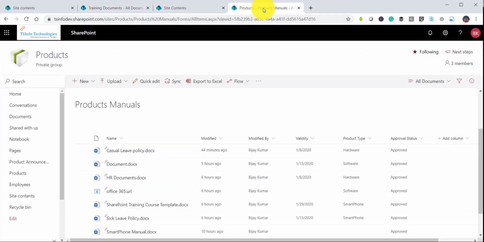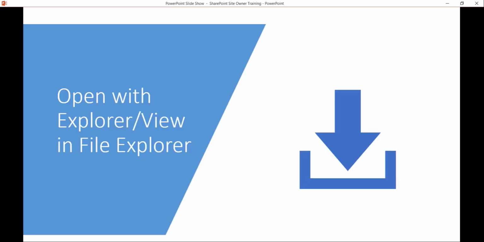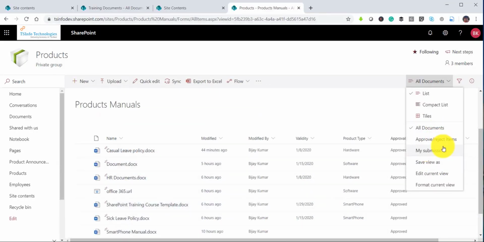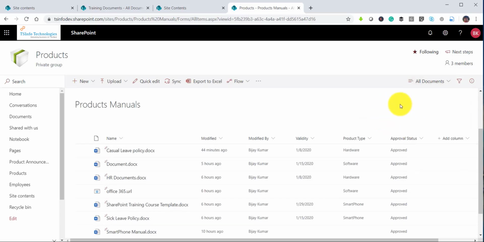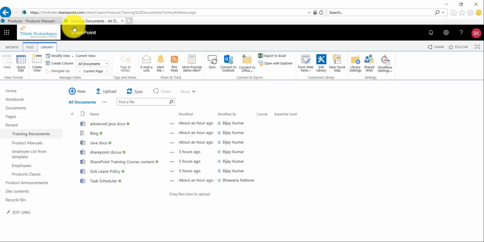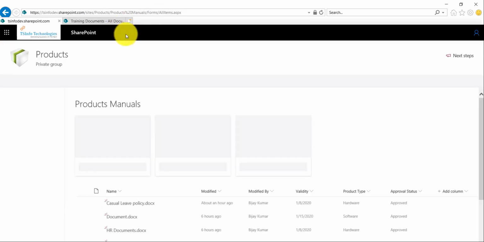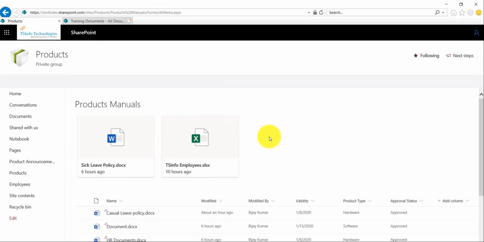The same way, if I go to the modern library and click on All Documents, you will not see a view known as View in File Explorer. It is not there, but this option will be available in Internet Explorer. So let me open both the sites in Internet Explorer. You can see here I have this modern library. This is our modern site, and this is our document library.